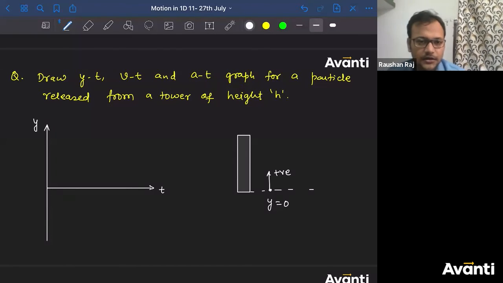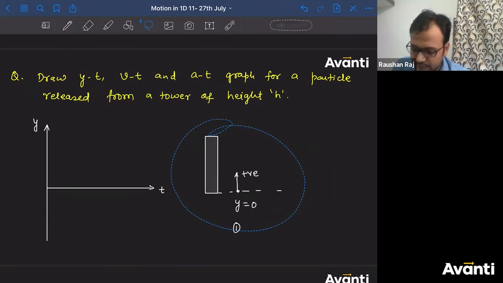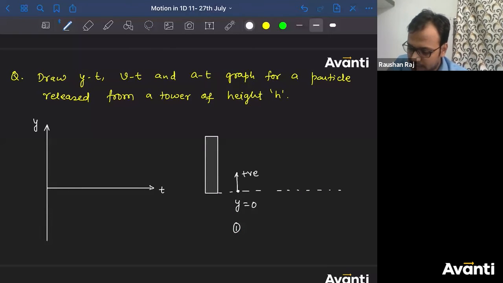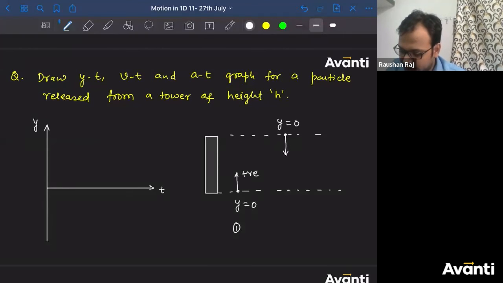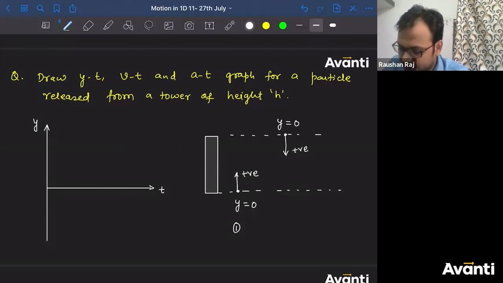Second one is, wait, बच्चा लोग बताता हूँ. Second assumption, this is the first one. Second convention that you can follow is that the top of the tower is y is equal to 0 and downward direction is positive. ठीक है बच्चा लोग, समझ में आई बात? So this is the second assumption or second convention that you can follow, that you can assume.